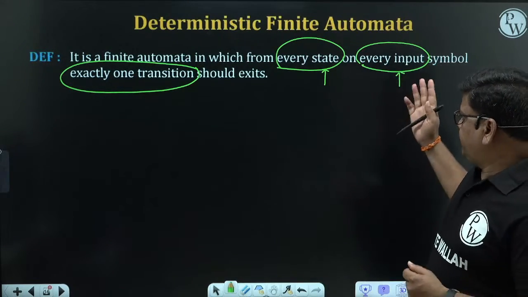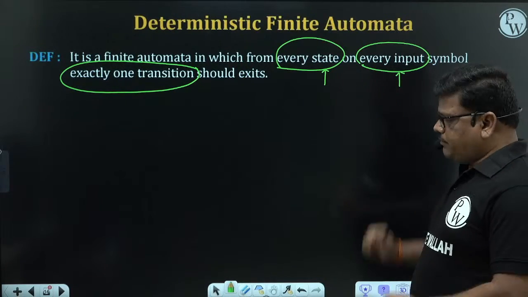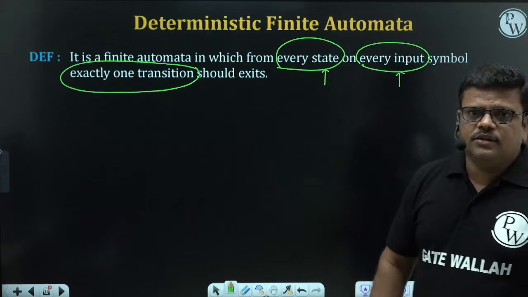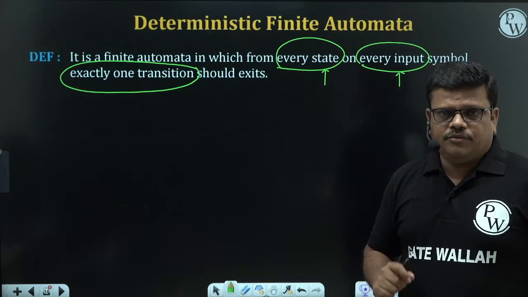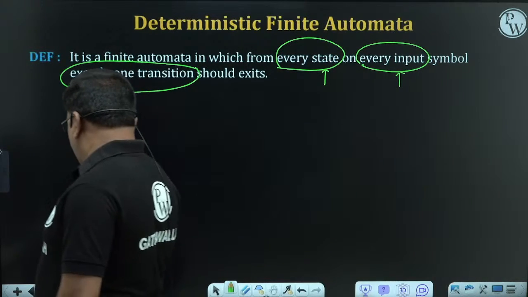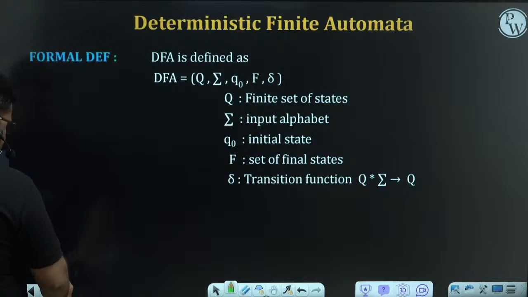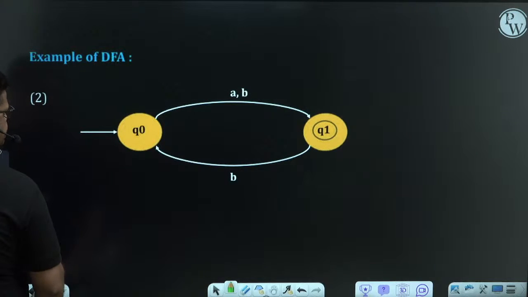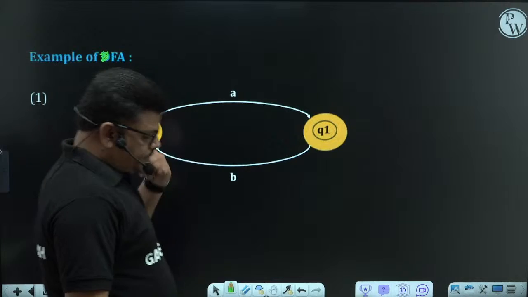So the definition is like this. Based on this definition, we are going to recognize what type of automata comes under DFA and what is not a DFA. Now I am showing you some automata. Tell me whether it comes under DFA or not. Right. This is the automata.